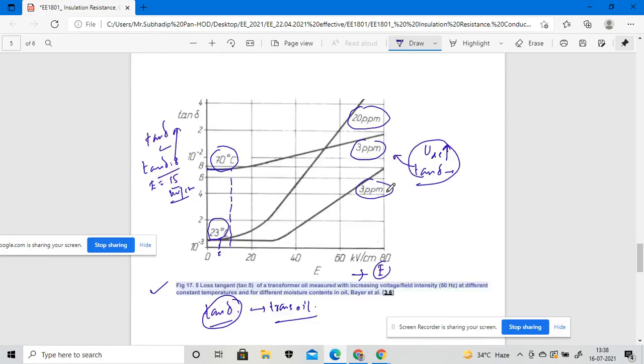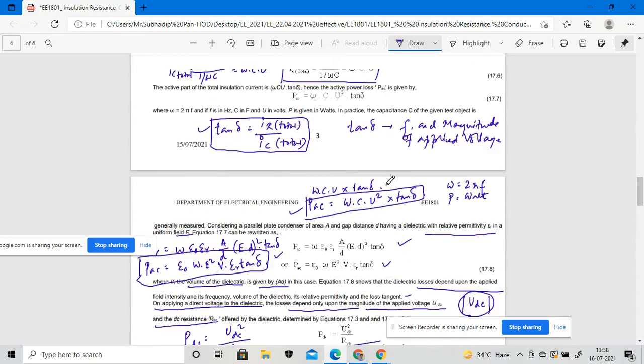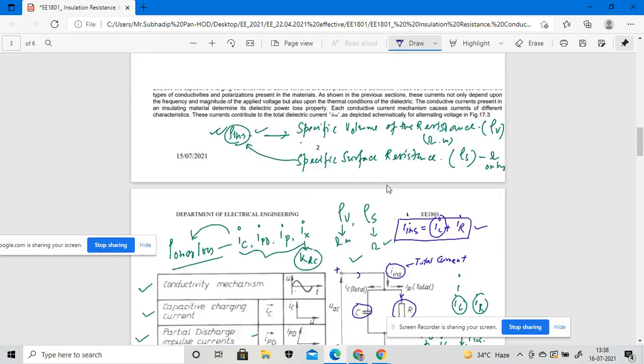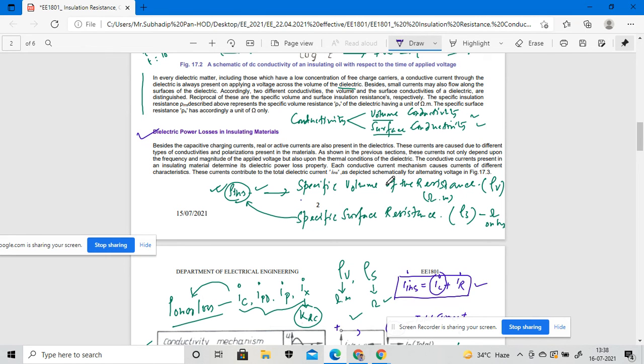So what we have discussed in this lecture is the dielectric power losses of insulating materials. How are the different currents taken into consideration for the power losses of the insulating material?